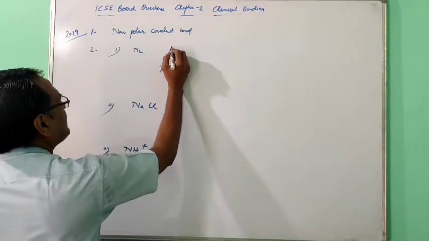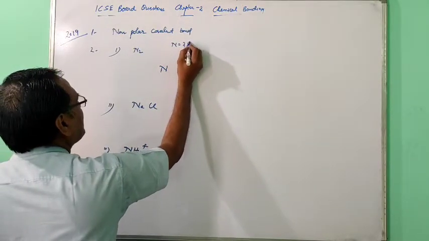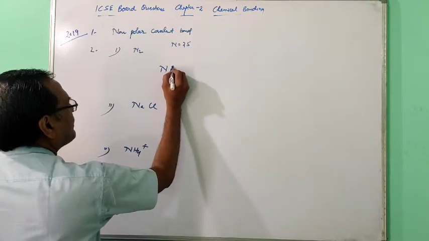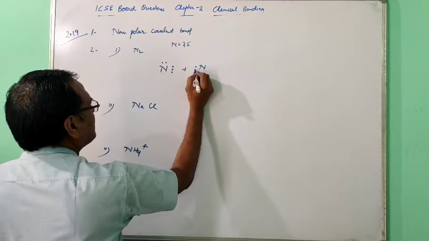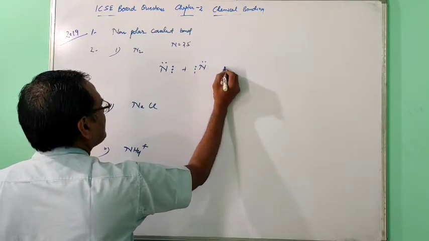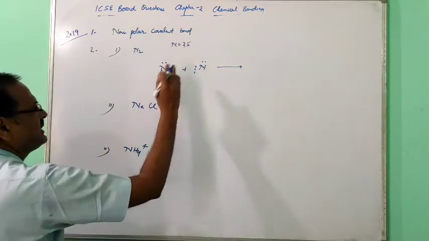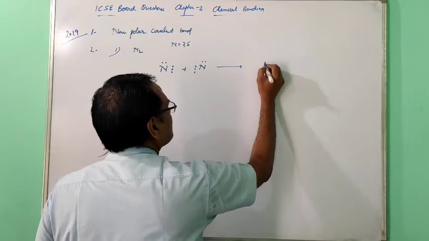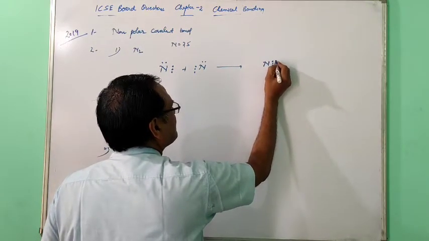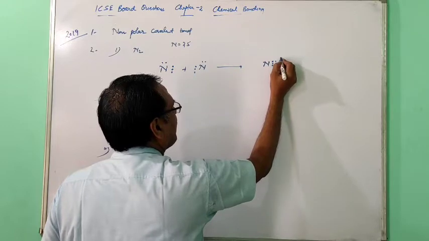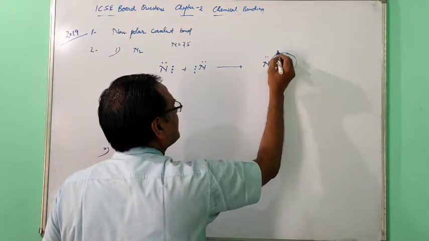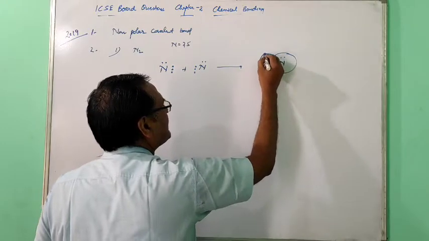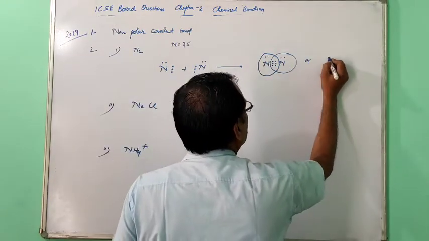Nitrogen electronic configuration is 2,5. So it needs 3 electrons. So 3 electrons you draw this side. Another nitrogen atom, draw the 3 electrons this side. For this one, right, this one is left. So these 6 electrons will be common. And now it is completing the octet. It is also completing the atom. So this will become